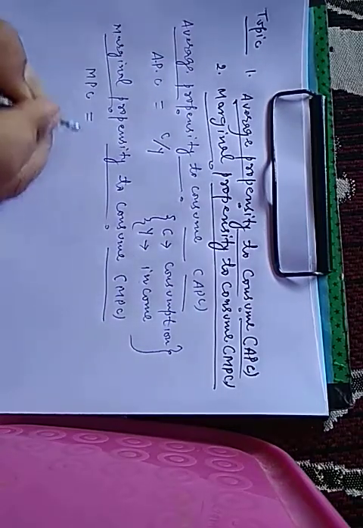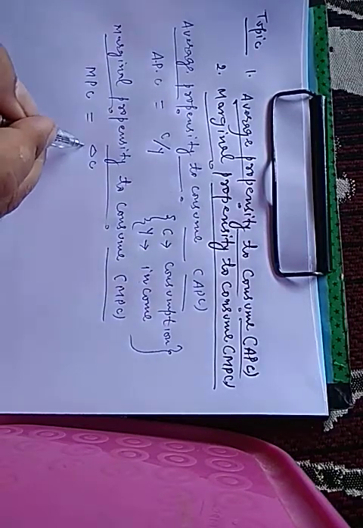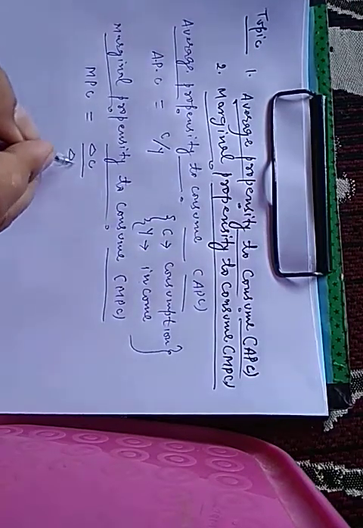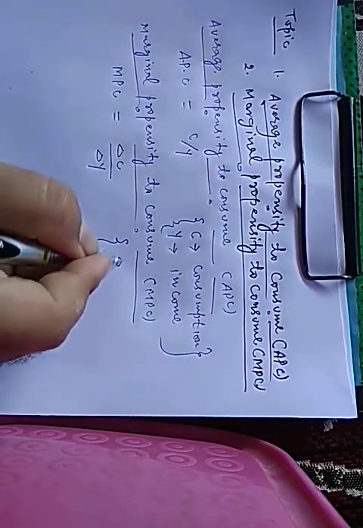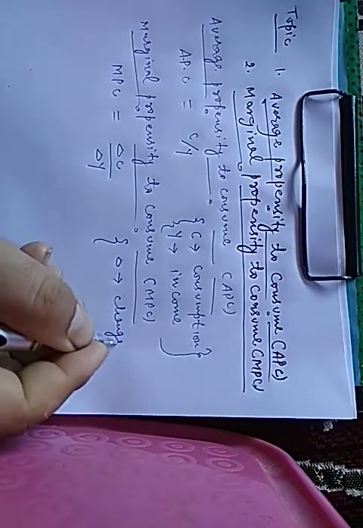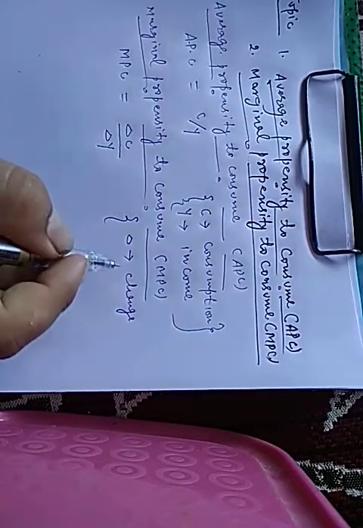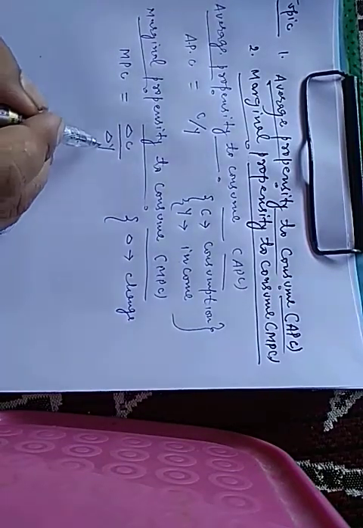Symbolically, marginal propensity to consume, MPC, is the ratio of change in consumption to change in income, where del C shows change in consumption and del Y shows change in income.